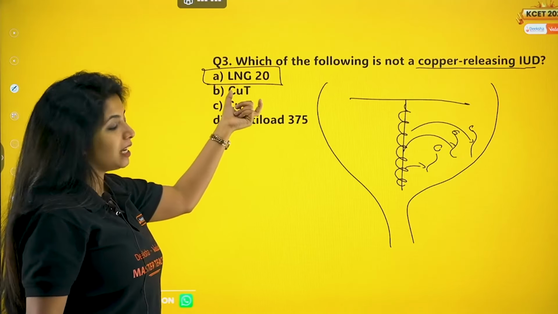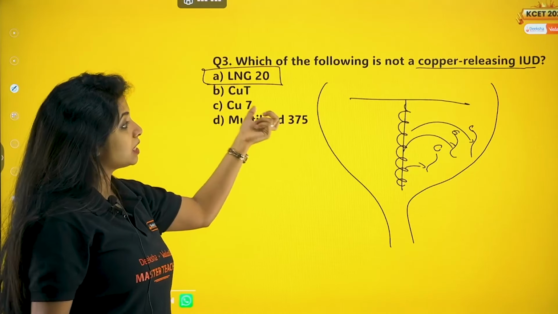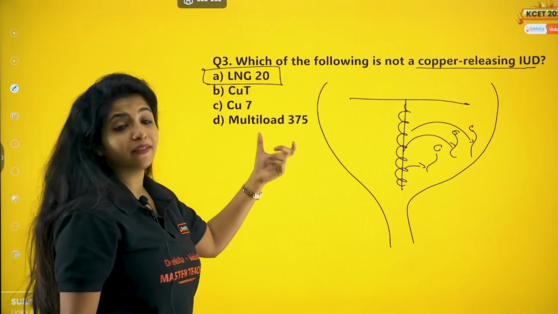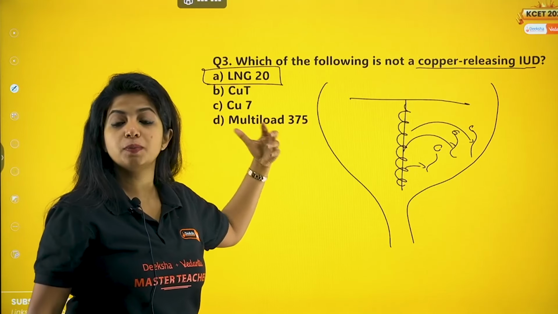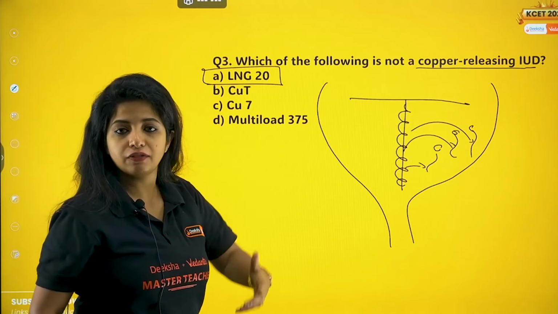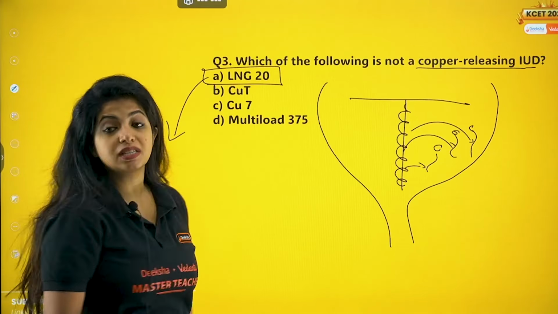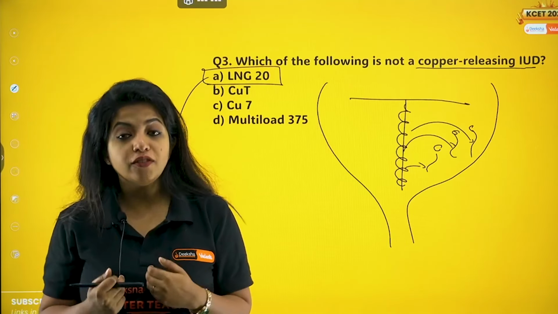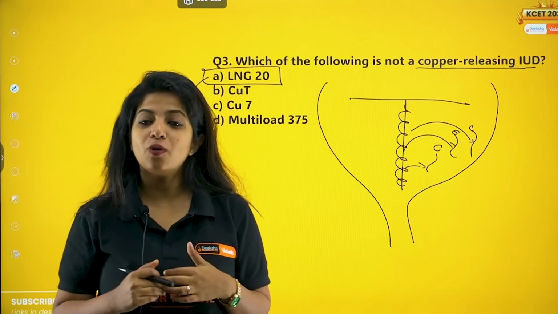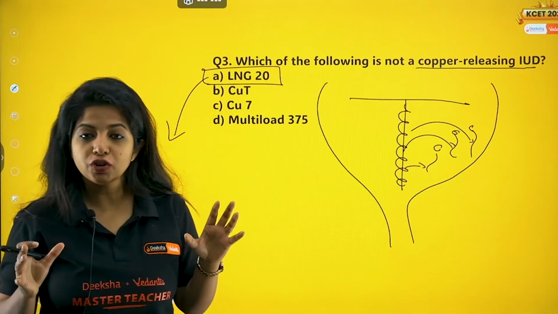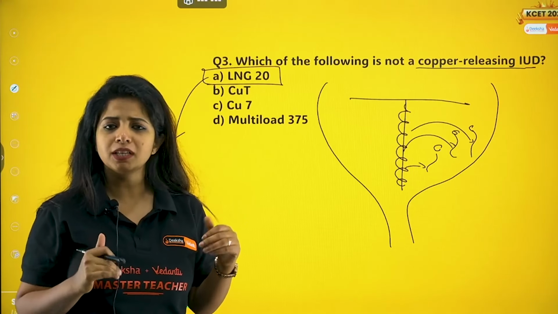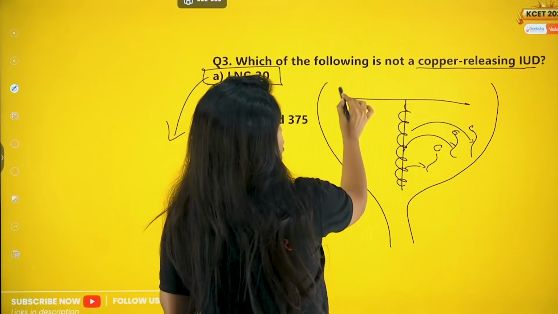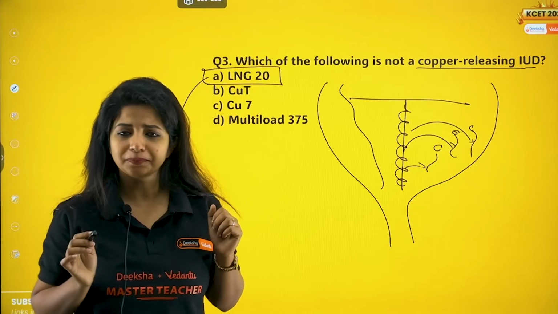Okay. So CuT, that is copper T, is an example. CU7 looks like a 7-shaped structure, that is why you call it CU7. Multiload 375 has that much amount of copper being released, which is what is known as Multiload 375. LNG20, my dear children, is levonorgestrel 20. That is a synthetic form of our hormone progesterone. Progesterone, which is in our body, usually helps in the process of ovulation, that means for the release of the egg. It usually helps in the process of implantation. It makes the endometrium thick and everything out there.